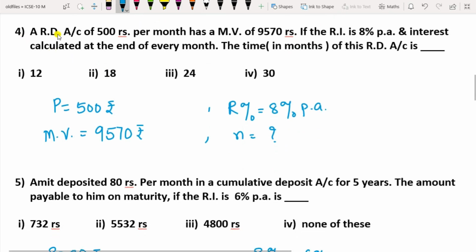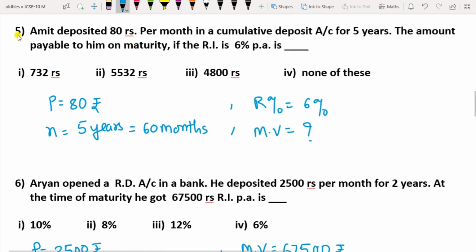A recurring deposit account of 500 rupees per month has a maturity value of 9570 rupees. If the recurring interest is 8% per annum and the interest is calculated at the end of every month, then the time in months of this recurring deposit account is. Okay, time in months you have to find. P is 500, maturity value is 9570, R percentage is 8%. You have to find N in months.